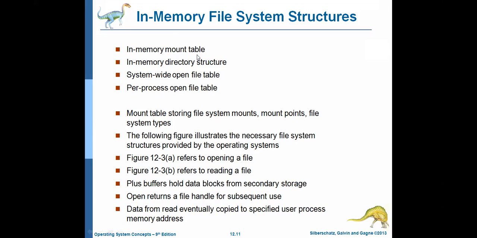I repeat, the in-memory mount table maintains information about the mount points and the location where the file system was attached. The in-memory directory structure maintains information about recently used directories. The system-wide open file table maintains information about the list of open files by the various processes in the system. The per-process open file table contains the information about the list of open files by one process, and it contains a pointer to the appropriate entry in the system-wide open file table.